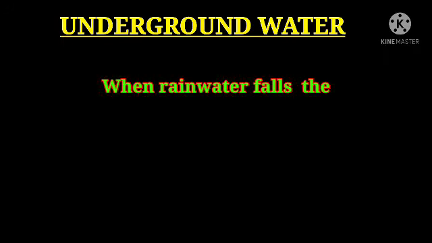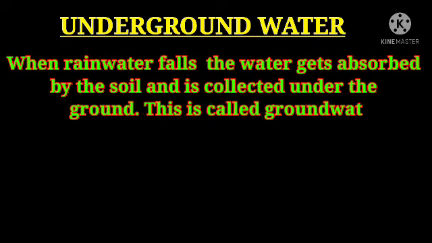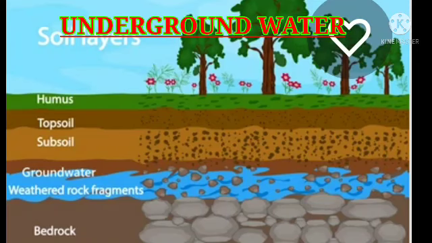Now my dear student, we'll talk about underground water. When rainwater falls, the water gets absorbed by the soil and it gets collected under the ground. That is called groundwater. After the rain, you can observe that after one or two hours, all the water disappears. Why does it happen? Because of absorption of water. It is absorbed by the soil particles and collected under the upper earth surface,